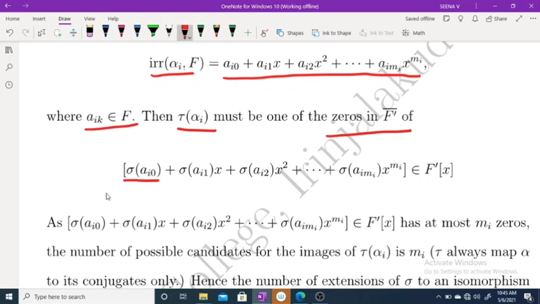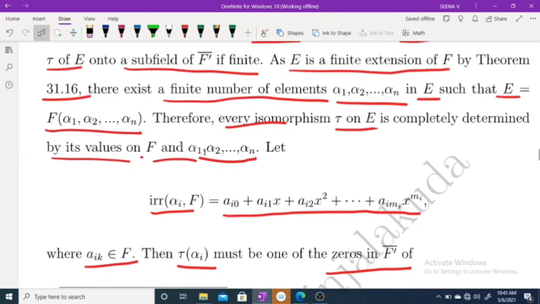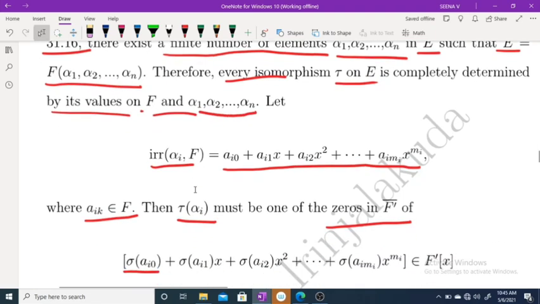Okay, because tau is actually an isomorphism extension. Okay, so an isomorphism maps an element to its conjugate only.